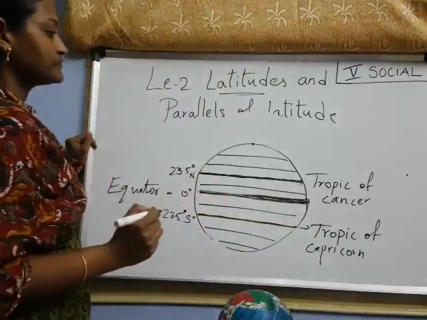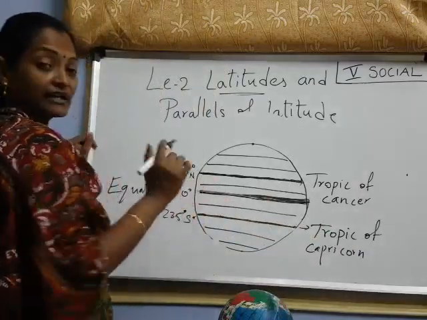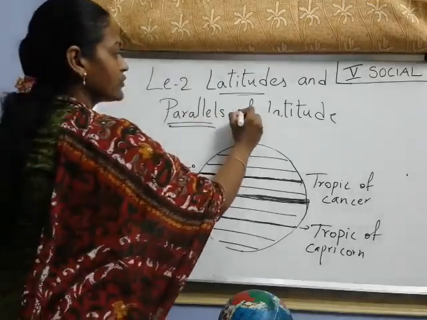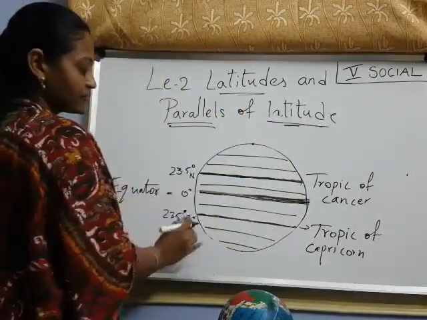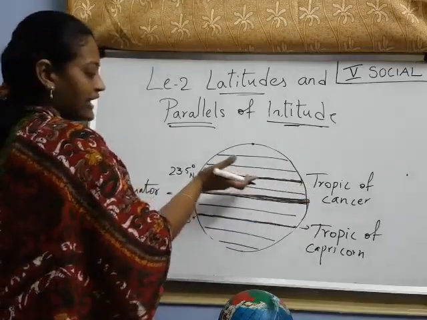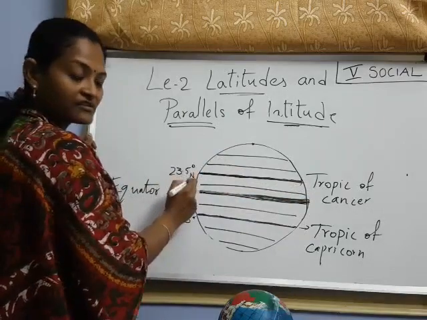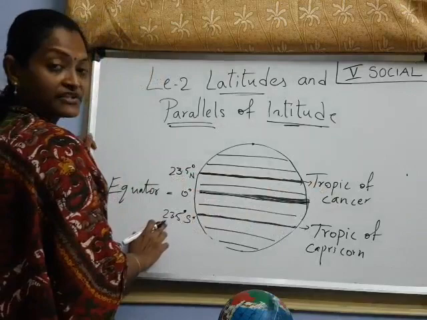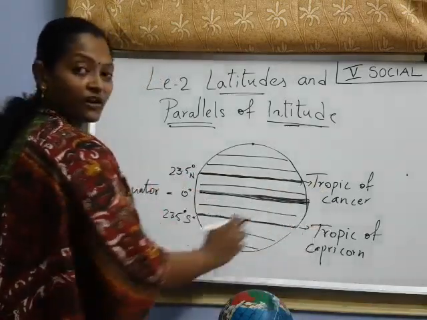Now look at here, there are 4 important parallels, 4 important latitudes. Those latitudes I am saying now. The equator equally divides the earth, and the line which is at 23.5 degrees north is the Tropic of Cancer, and the line which is at 23.5 degrees south is the Tropic of Capricorn.